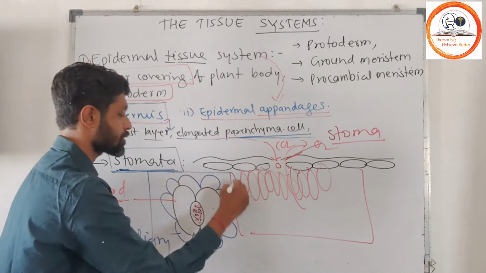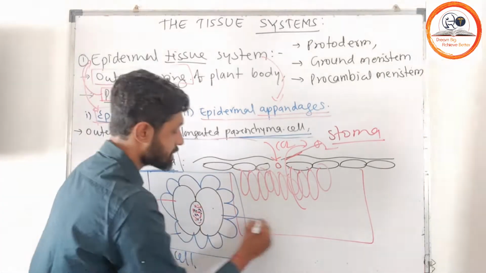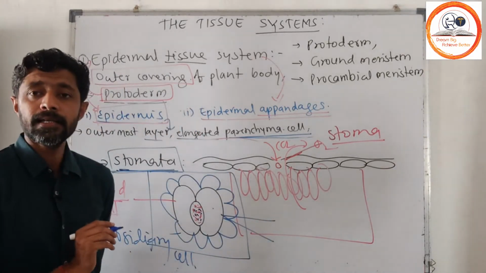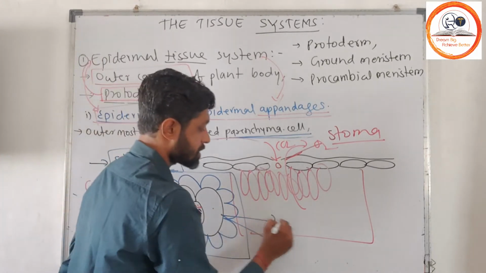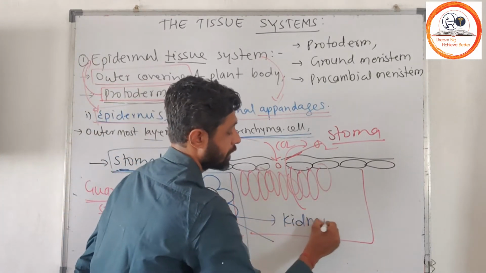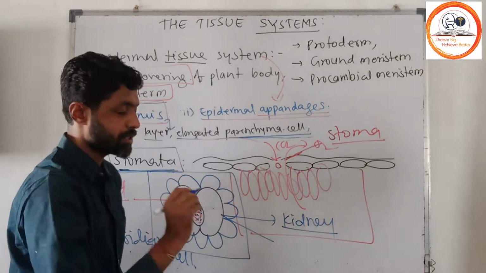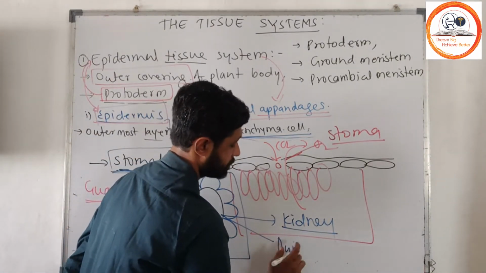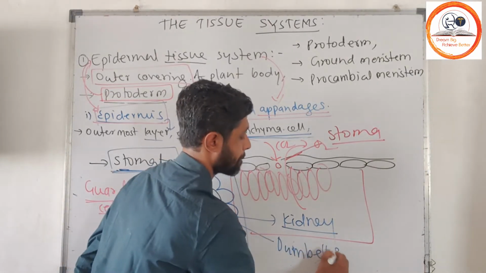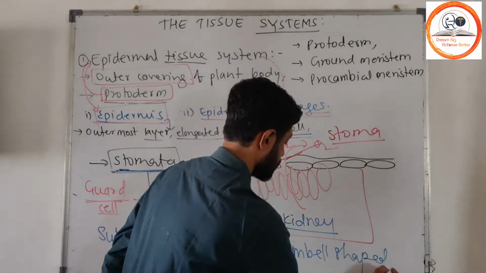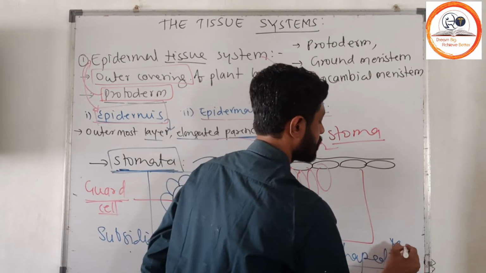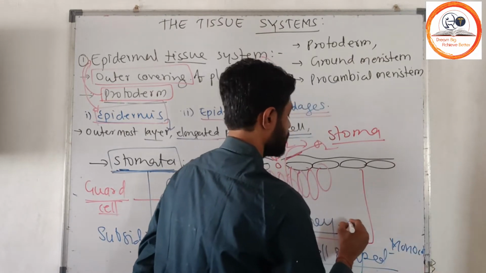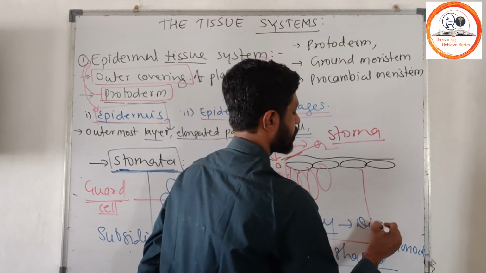This is entirely our stomatal apparatus. Guard cells are of two types: kidney shaped or dumbbell shaped. Dumbbell shaped guard cells are present in monocots, and kidney shaped guard cells are present in dicots.